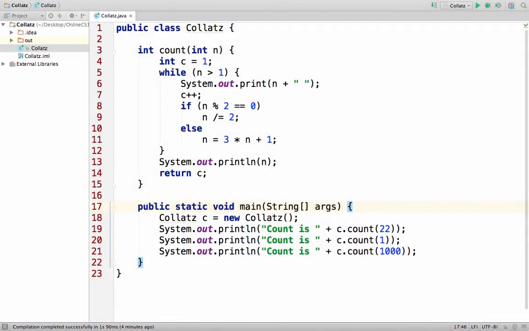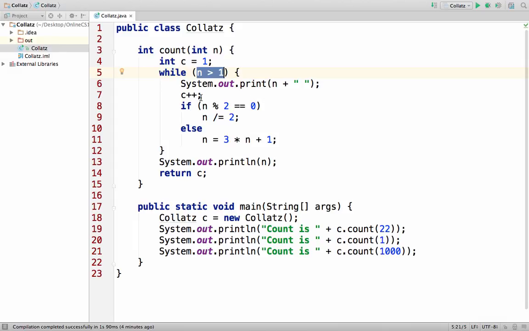In our implementation here, there are no big surprises. We have our count method, and then we have the while loop, where we will be repeating the steps of the algorithm. And what are those? We take the number n, and if that number is even, then we divide it by 2. Otherwise, we do what the algorithm says: we multiply it by 3 and add 1. When are we going to stop the process? When n becomes less than or equal to 1.